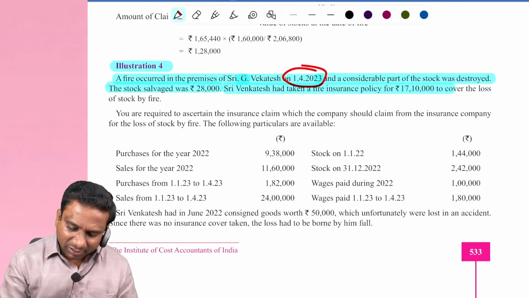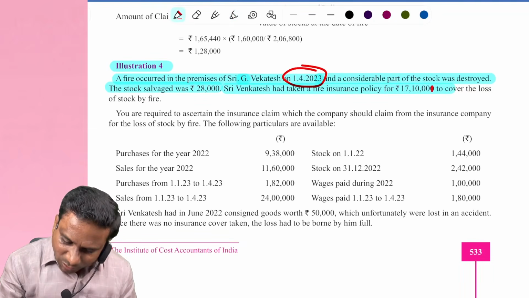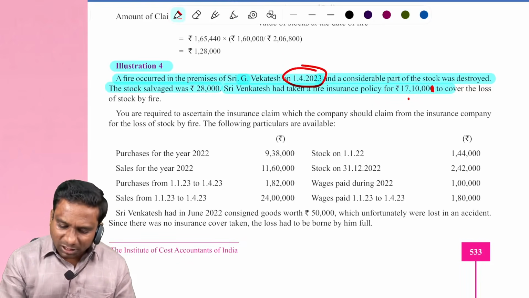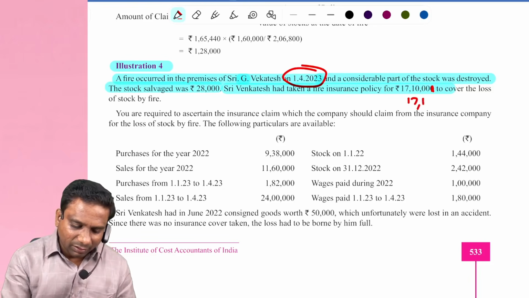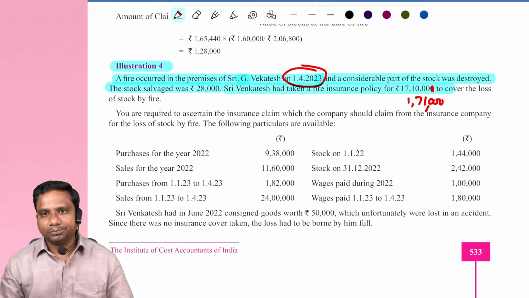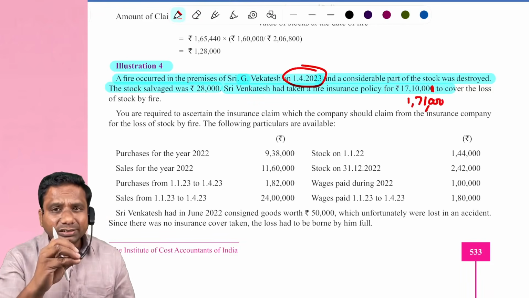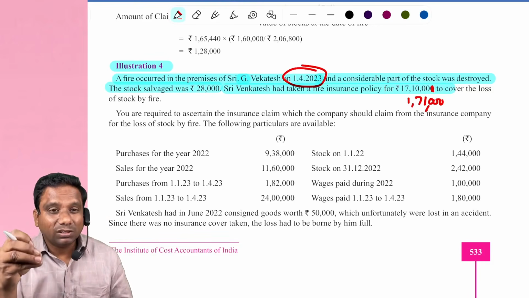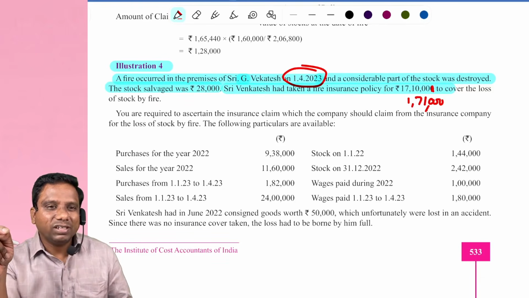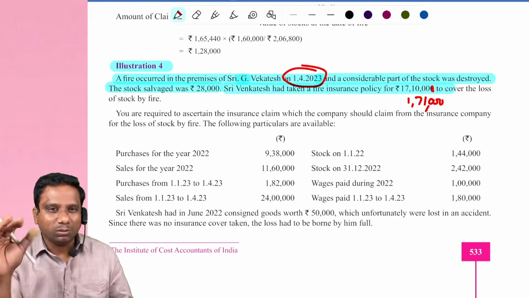Actually, it is not 17,10,000. Make a correction. It is 1,71,000. So here the policy amount is 1,71,000 rupees. Make a correction. If the loss is more than 1,71,000, then average clause is applicable. If the loss is less than 1,71,000, then average clause is not applicable.